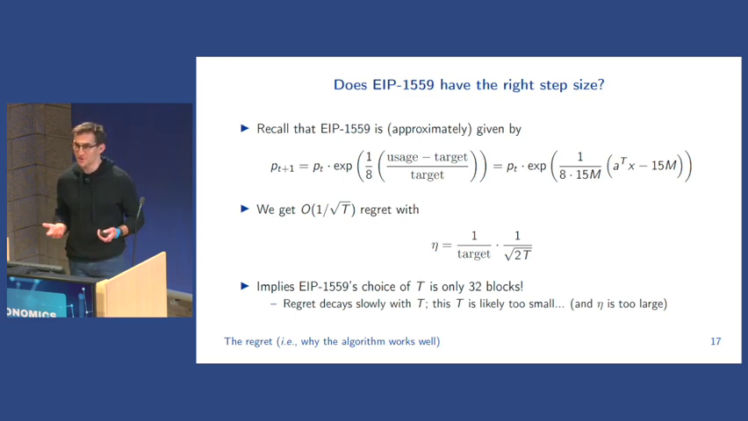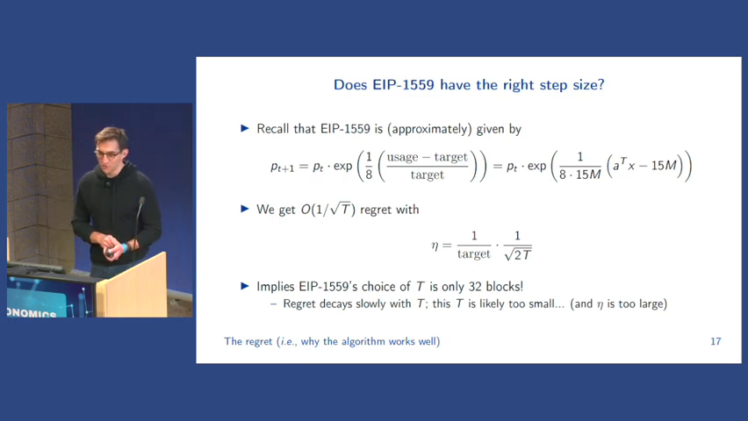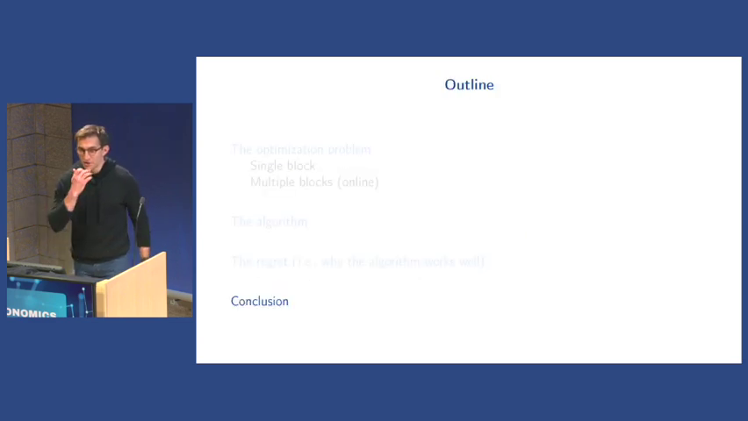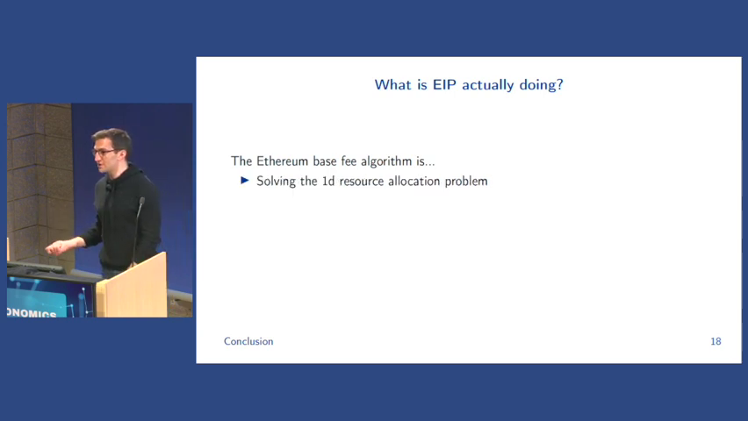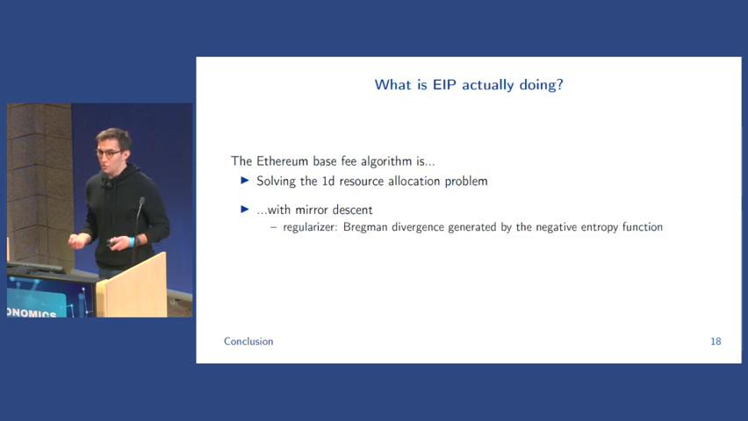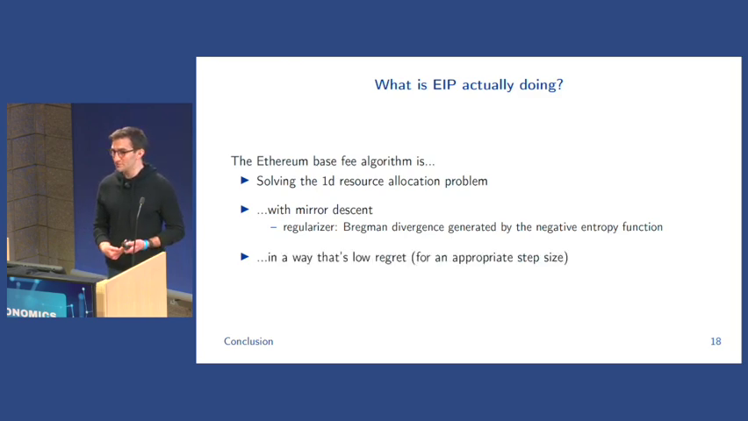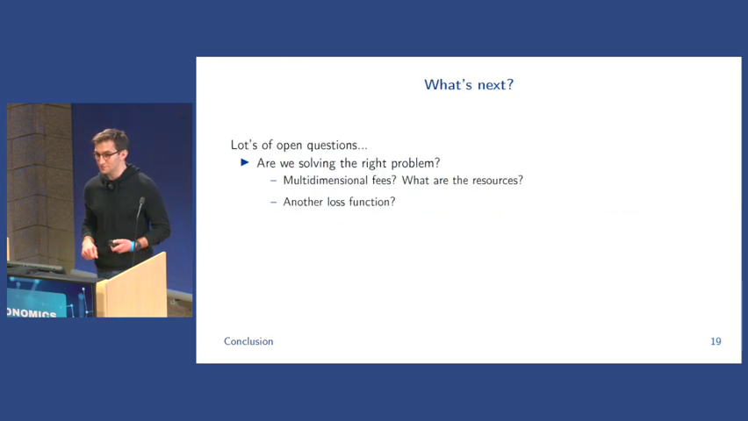And this has been observed by some others, including recent work from Malesh and Max that show the oscillatory behavior of 1559. So just to wrap up, what we saw is that 1559 is essentially solving a 1D resource allocation problem with online mirror descent, using a regularizer that's generated by the negative entropy function, in a way that's low regret for an appropriately chosen step size.